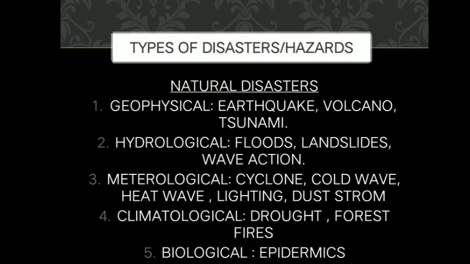If we go into detail with the first one, geophysical, this entire category is based upon plate tectonics. The interior of the earth is made up of plates. These plates are dynamic in nature, they keep rubbing against each other, and even colliding. There will be a lot of energy there, and the point where two plates meet is called a fault line.